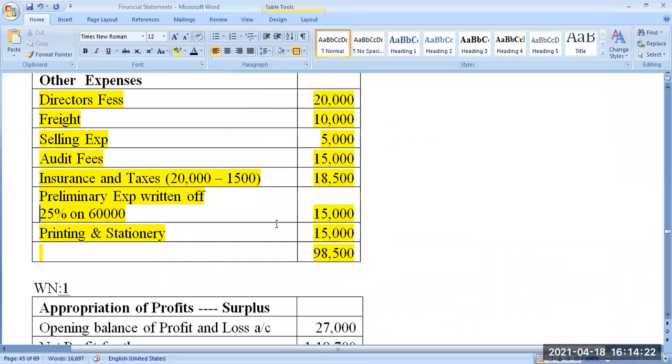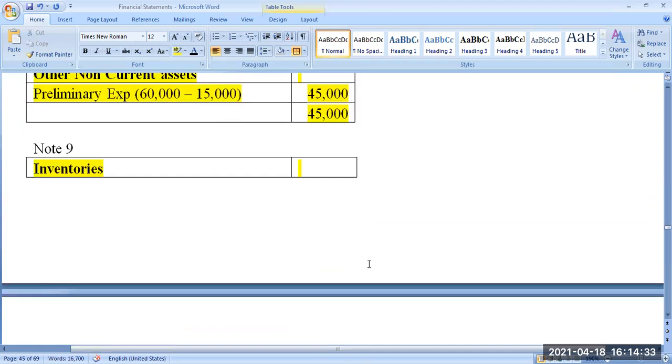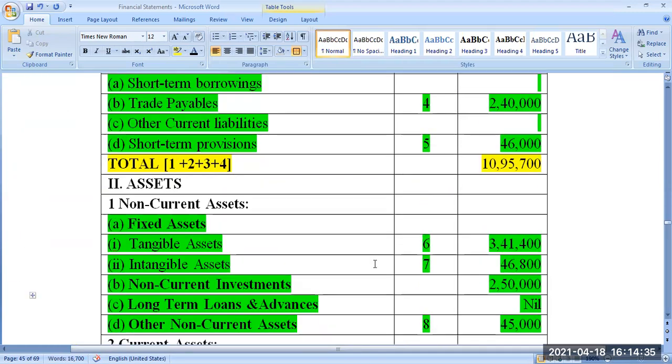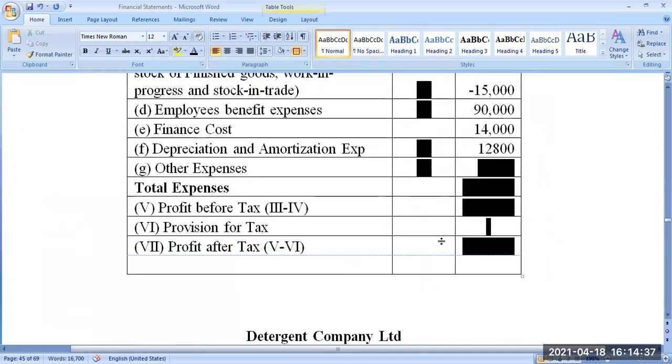Okay. So the total of this is other expenses. Total other expense, 98,500.